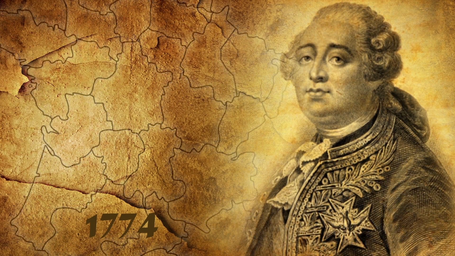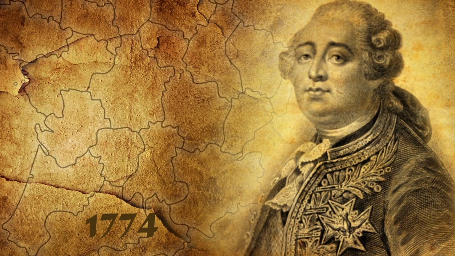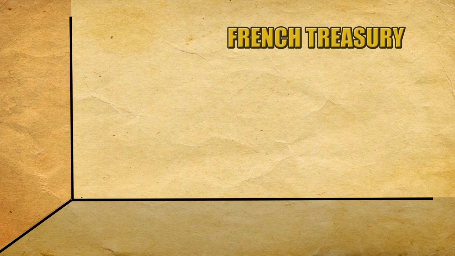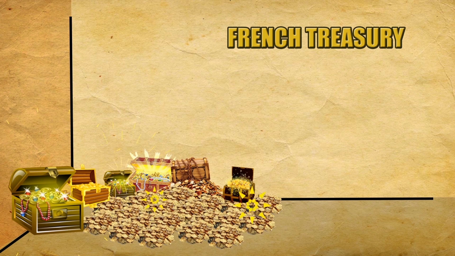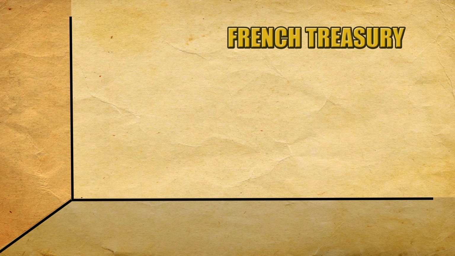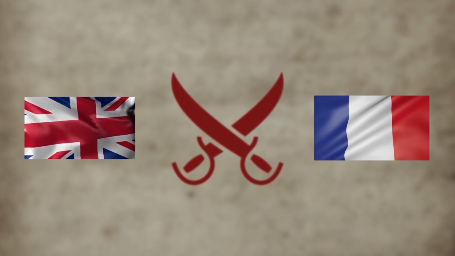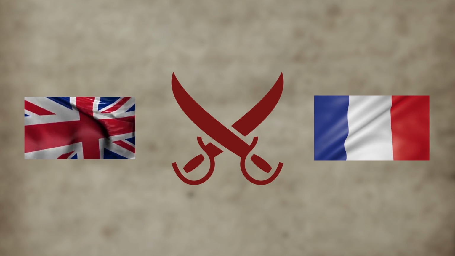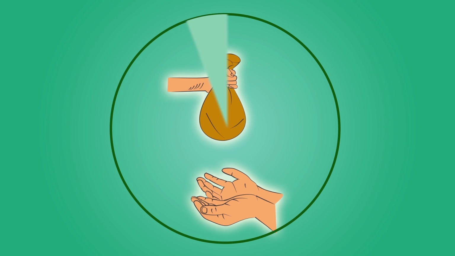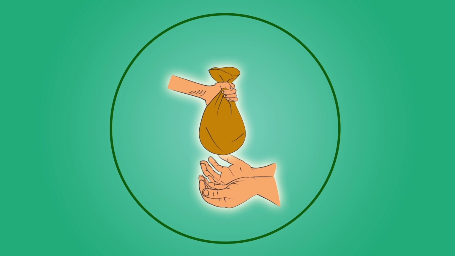Louis XVI came to power in 1774 at the age of 20. Long years of war had drained the financial resources of France, so the French treasury was empty. Louis XVI helped 13 American colonies to gain independence from their common enemy, Britain. France had taken 3 billion lire of loan from moneylenders who began to charge 10% interest.